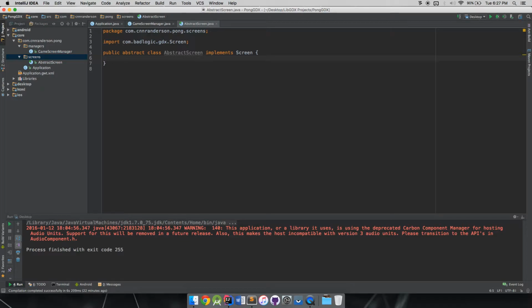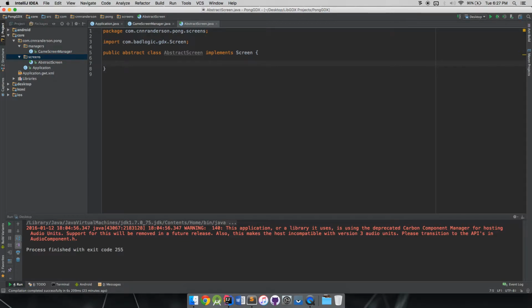So one of them I had was the update method. As I mentioned to you guys, it's good to separate your update logic and your render logic just so it's clear and you don't get the two mixed into each other. So we'll see that in just a second.